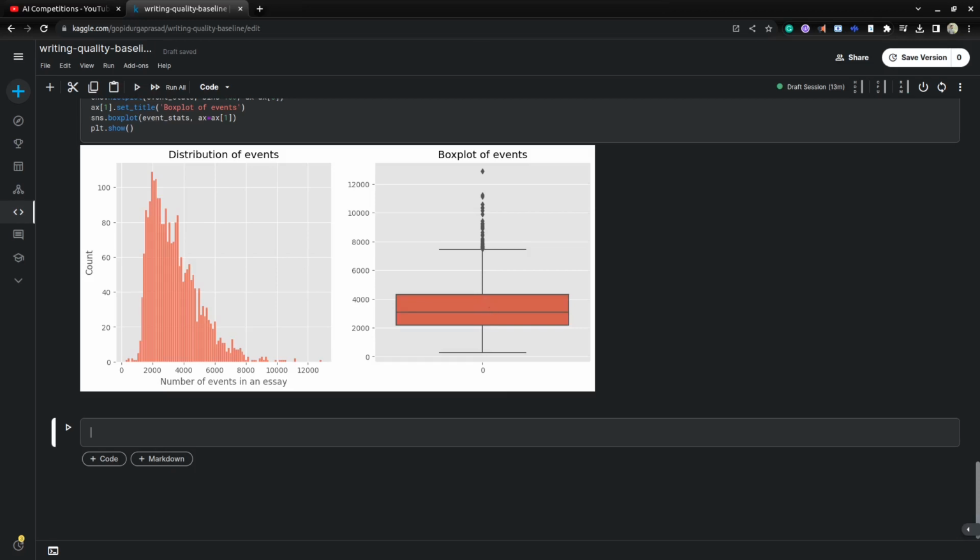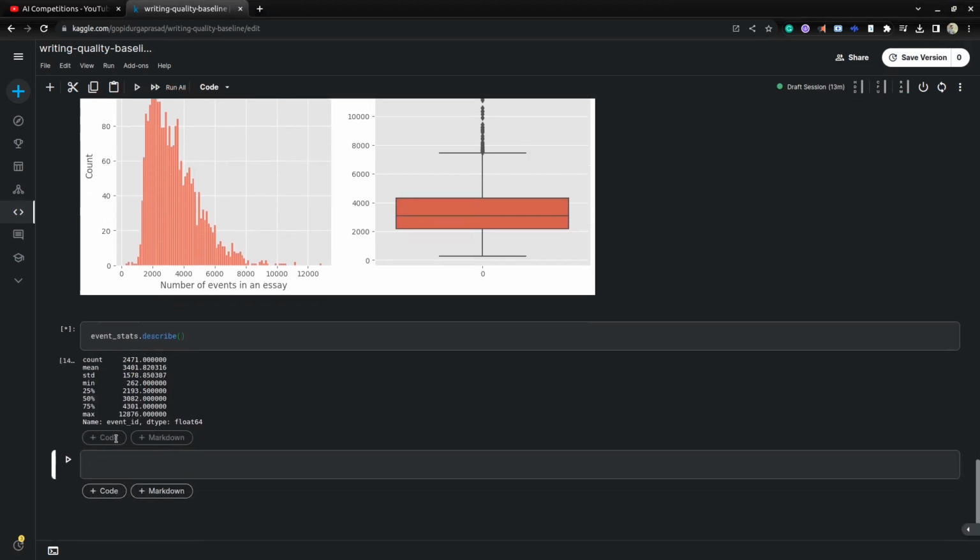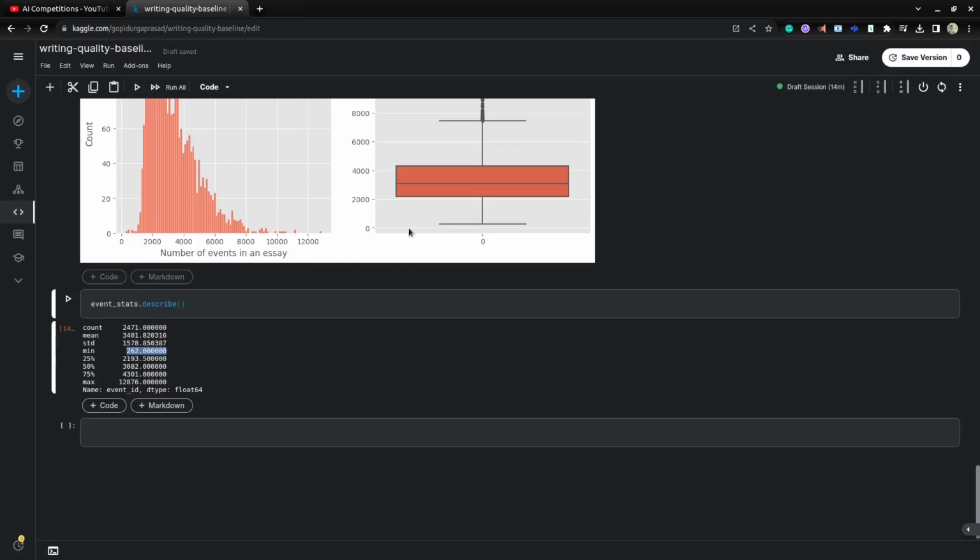We'll do describe on this to understand it in numbers. The minimum number of events for an ID is 262, the maximum is 12k, and the median is around 3k. Whatever we observed here, we are representing in numbers.